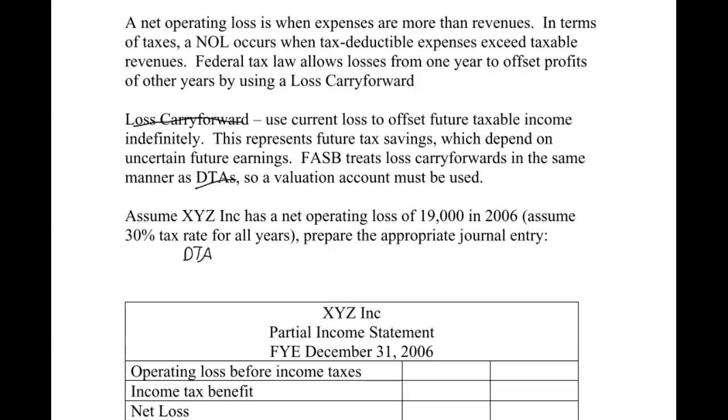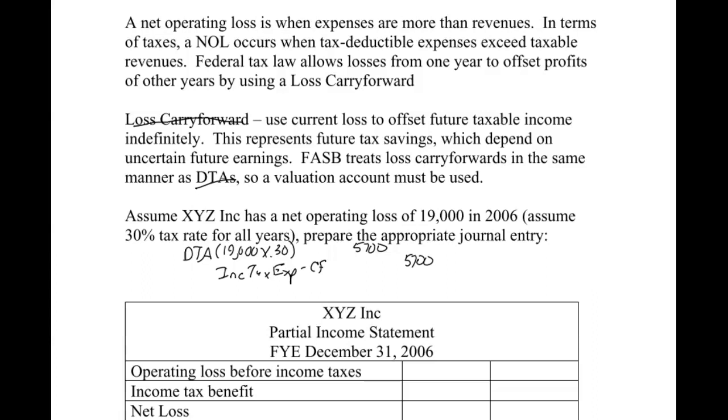It's a deferred tax asset, and it's going to be the tax on the loss, 30%. So $5,700 is the deferred tax asset we're carrying forward. And here we are going to credit income tax expense. Usually we debit our expenses to increase them, since expenses are normal debit accounts, but here we credit income tax expense. In your book, it just puts in parentheses carry forward, so you can put a little dash carry forward or something like that.